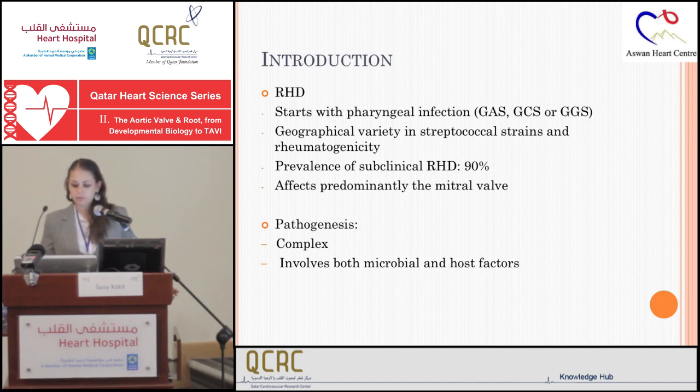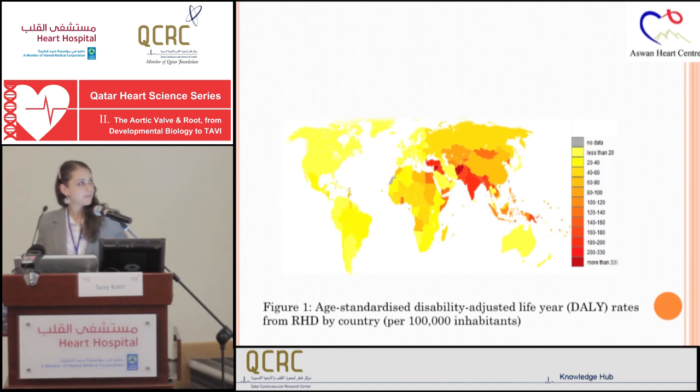There is a geographical variety in the strains and their rheumatogenicity, and the prevalence of subclinical rheumatic heart disease is as high as 90%. Rheumatic heart disease affects predominantly the mitral valve, but other affections are also possible. The pathogenesis is complex and involves both microbial as well as host factors and, of course, the strain itself, the streptococci. Let's skip the map, we have seen it.